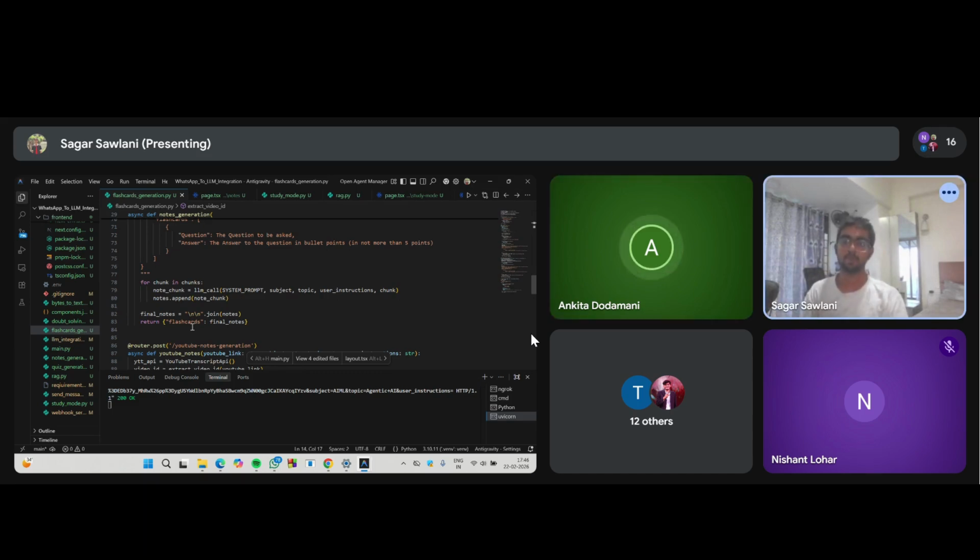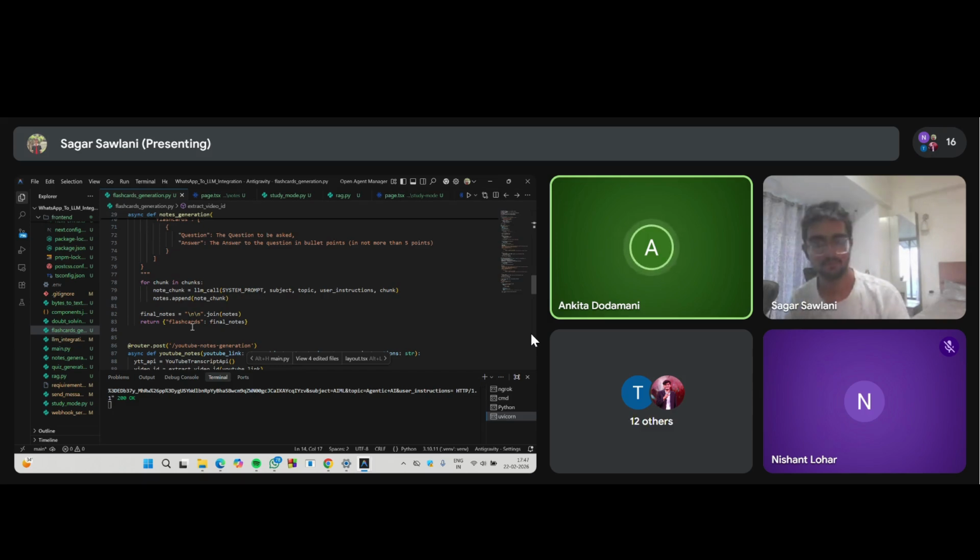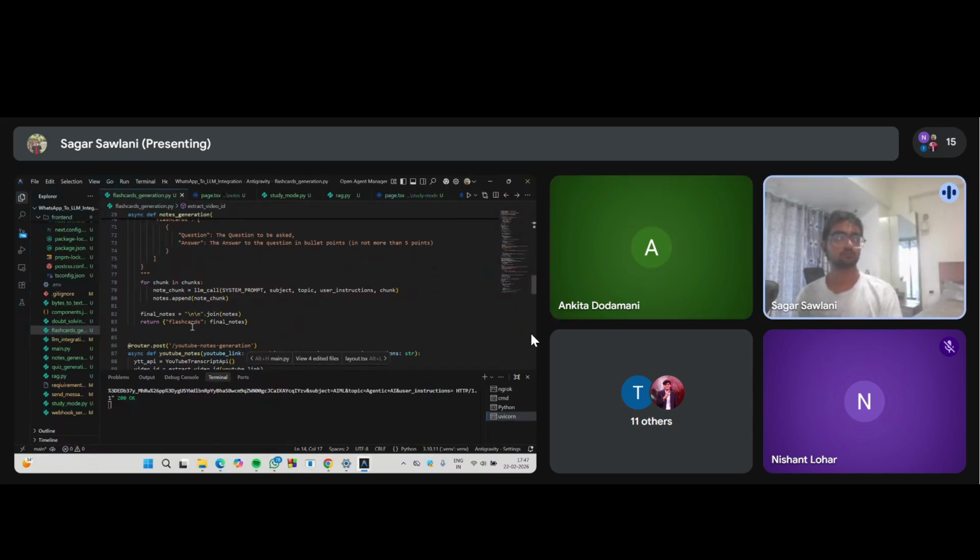What PDF are you sharing right now? It can be just one chapter's PDF or one complete subject's PDF, right? Yes, it can be anything. So why do you feel that if the whole subject PDF is shared, it would hallucinate and only a single chapter would work? What are the points? It is because, for example, if we give a particular chapter only, we can mention, as you can see, the subject name and topic name. So we can just specify the topic.